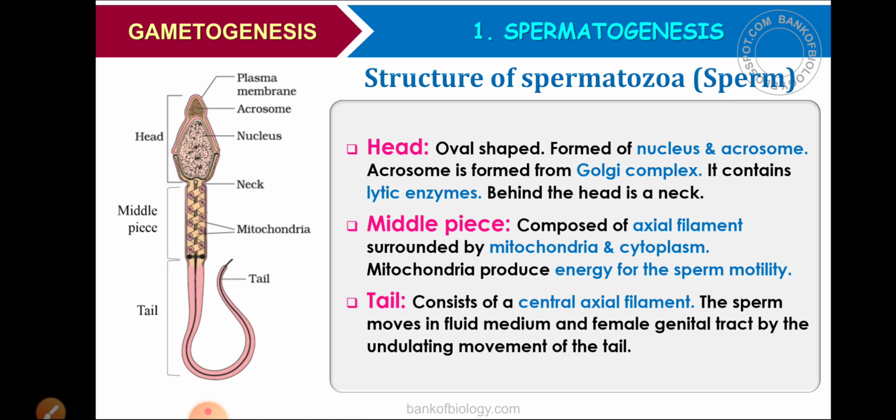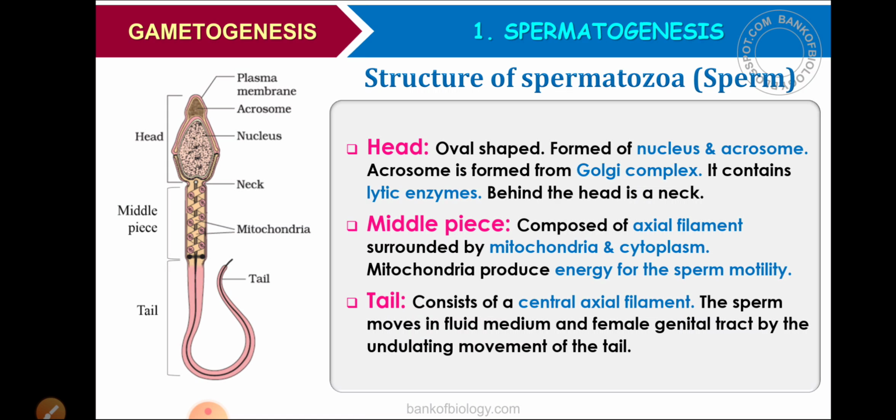Then last is the tail. The tail consists of a central axial filament. The sperm moves in fluid medium and in the female genital tract by the undulating movement of the tail. So what is the function of the tail? It is for movement. That is the main function of the tail.